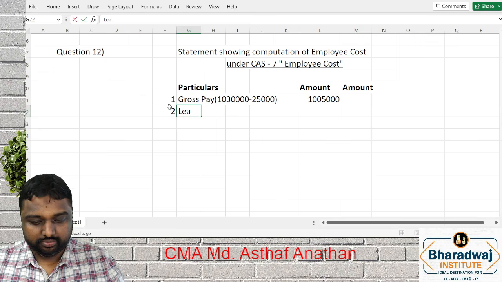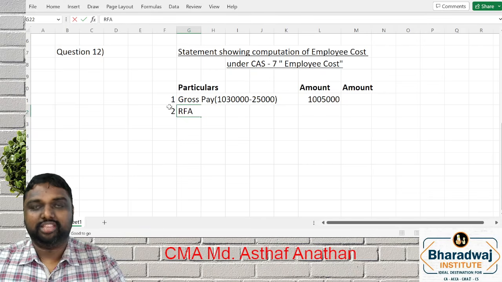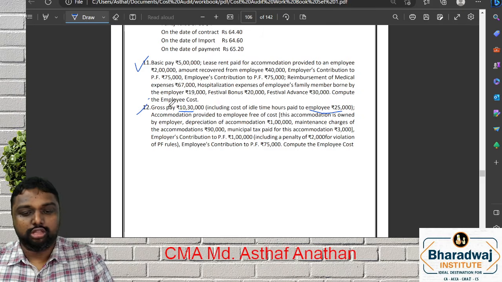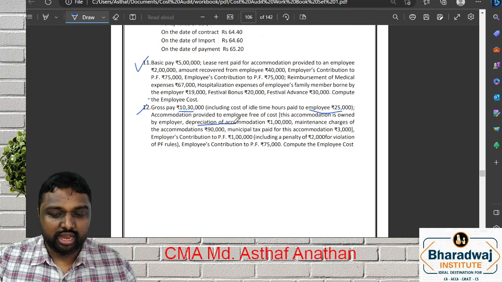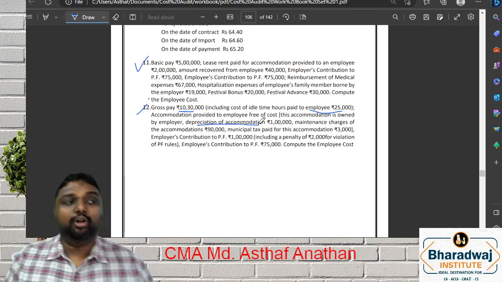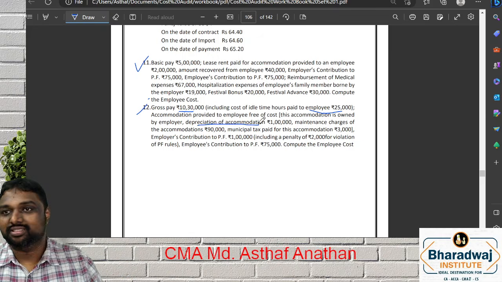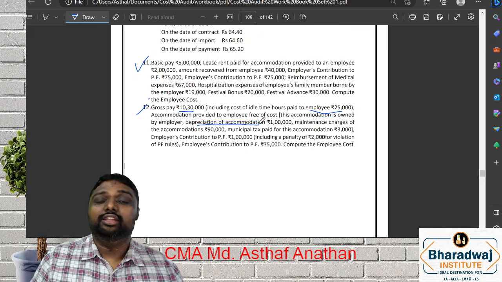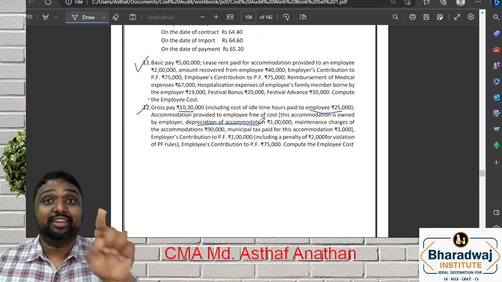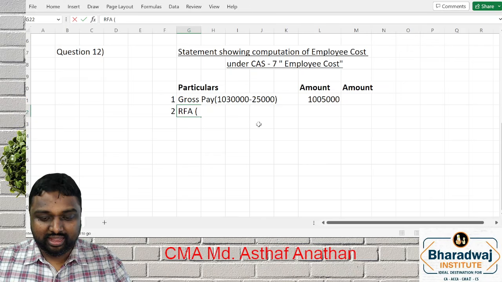Lease rent. We can say rent-free accommodation. Now, for rent-free accommodation, what are all the costs of the employer we will take? Depreciation. See, depreciation 1 lakh. If the employee is not there, the employer can give it on rent to someone. He will get a rent. He can recover all these expenses. Depreciation is wear and tear. Though a non-cash expense, it is a cost we consider in costing. So that 1 lakh we have to take.